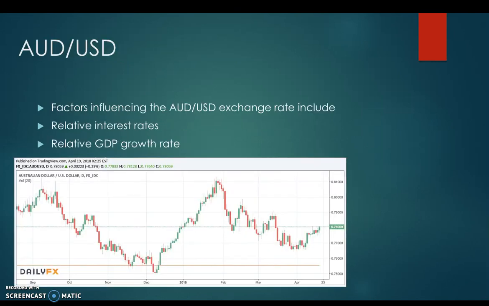The second currency pair being examined in this assignment is the Australian dollar against the US dollar. The first economic indicator used is the relative interest rates. The current interest rate for the US is 1.75%, which is an increase from the previous rate of 1.5%. The traditional view is that an increase in interest rates would have the following effects: it encourages capital inflow, therefore increasing demand for the US dollar, and discourages capital outflow, therefore decreasing supply of the US dollar.